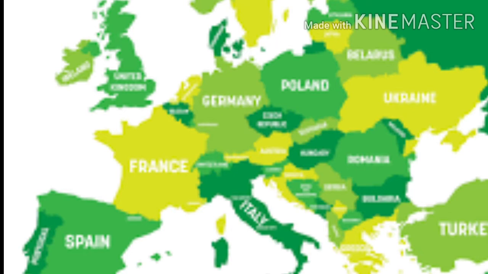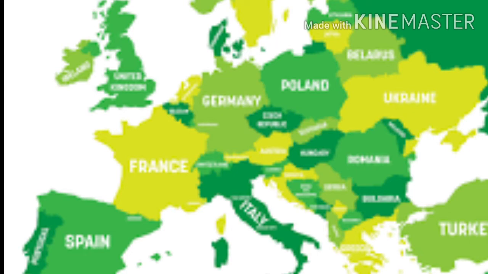So take an atlas or a world map. You have to see how far the Europe continent is situated from India. The Europe continent has a cool climate, because it is a long distance from the equator, so in this area there is a cool climate condition in the Europe continent.